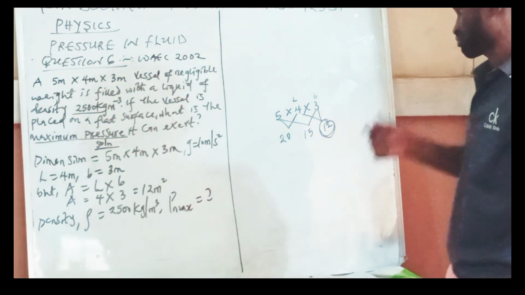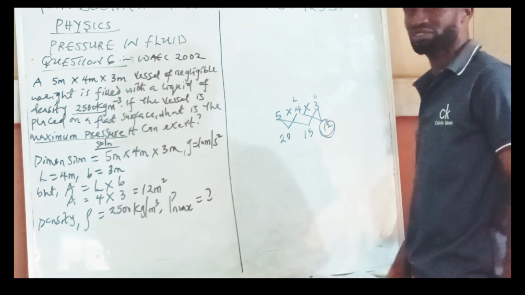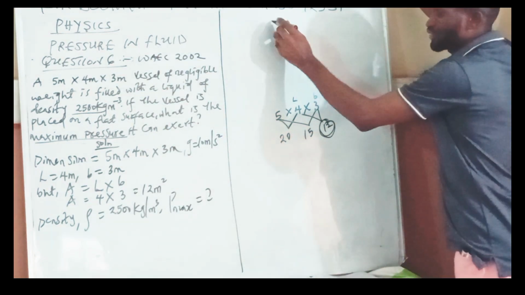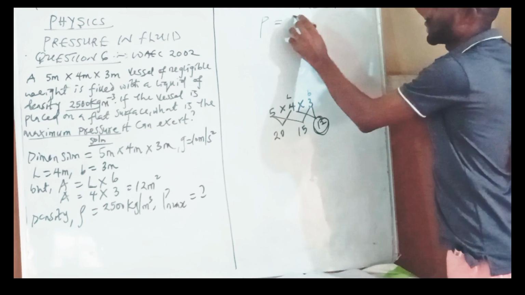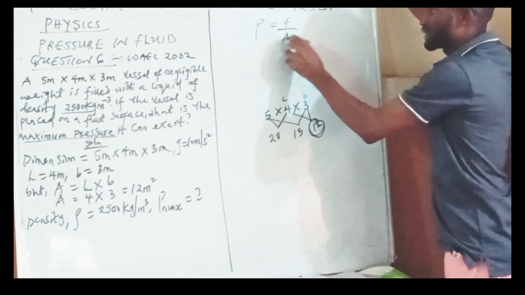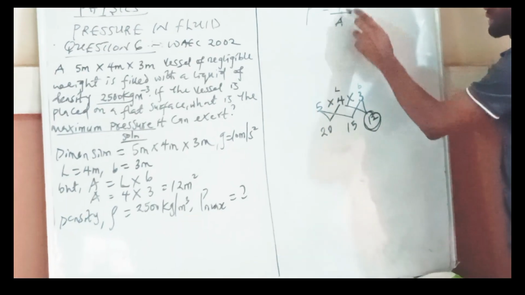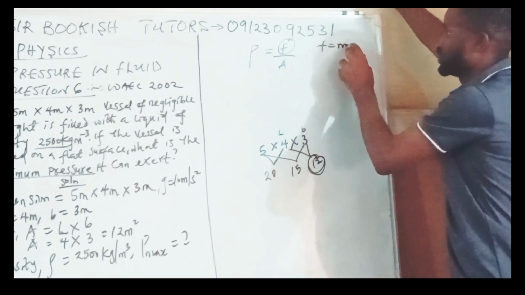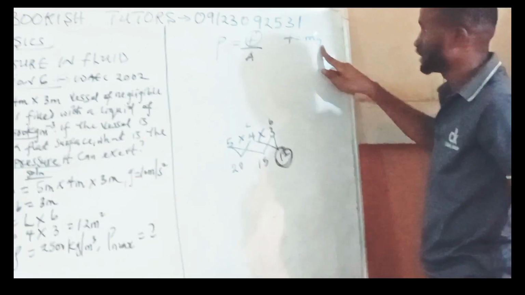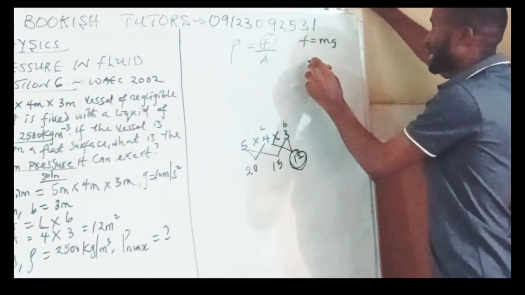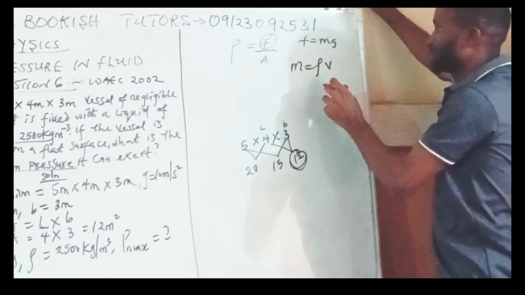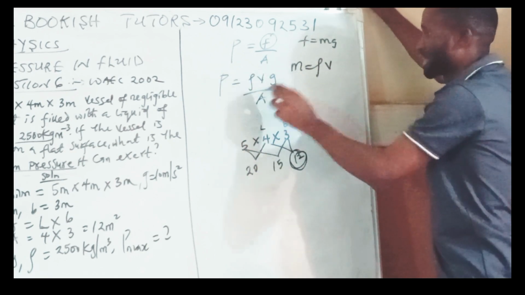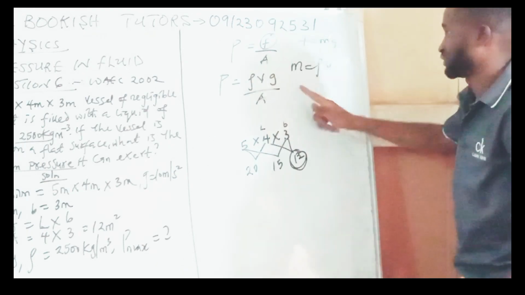Now, I know that pressure is force all over area. I know my area, but I don't know my force. Force is mg. I know my g, I don't know my m, but I know that m is equal to rho V. So that means P is equal to rho Vg all over area. That is the formula I'm going to use.